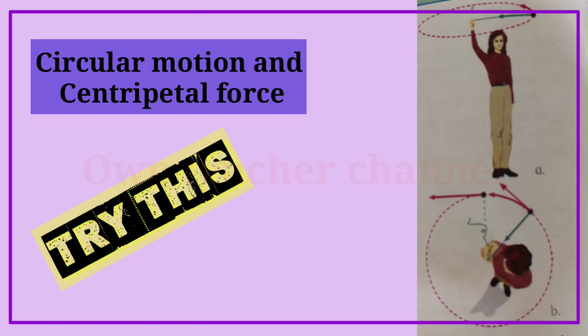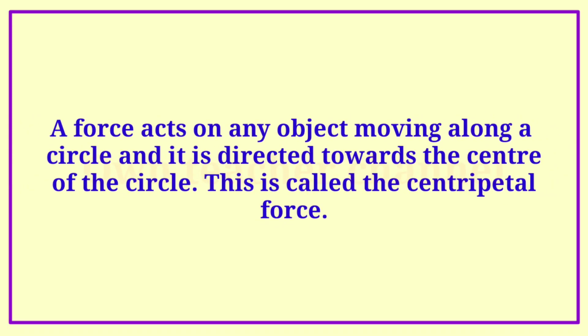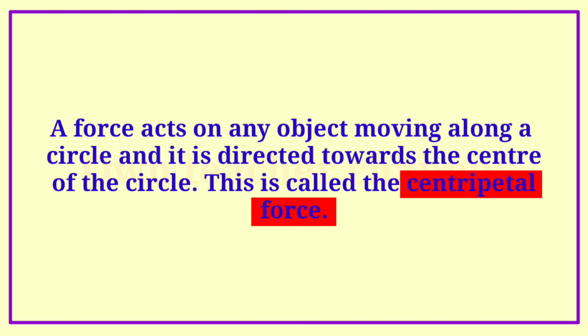In this case, the stone will fly off along a straight line, which is the tangent to the circle at the position of the stone when the string is released, because that is the direction of its velocity at that instant of time. A force acts on any object moving along a circle and it is directed towards the center of the circle. This is called the centripetal force.